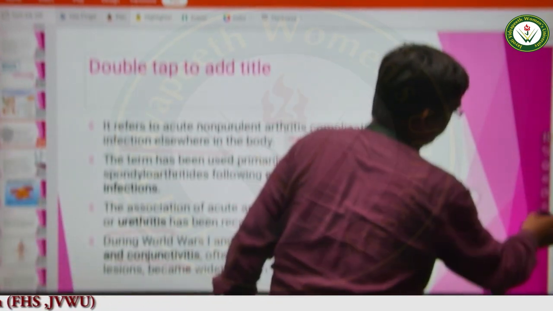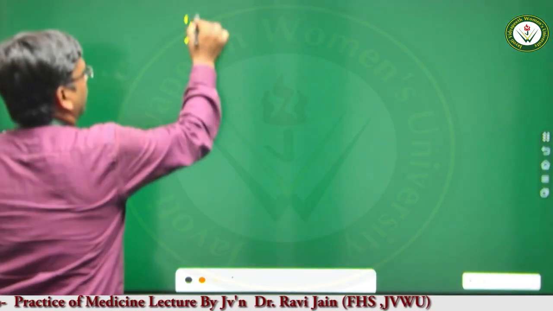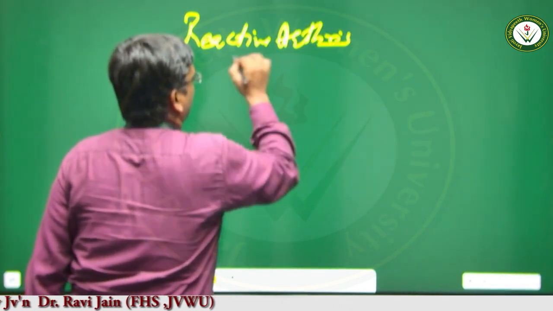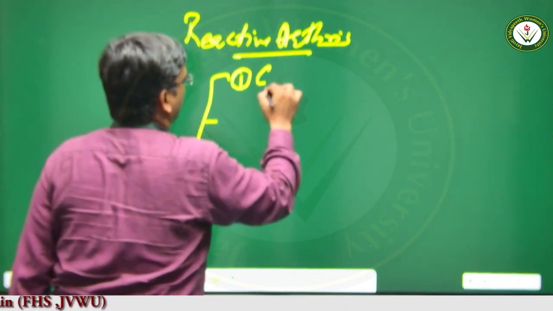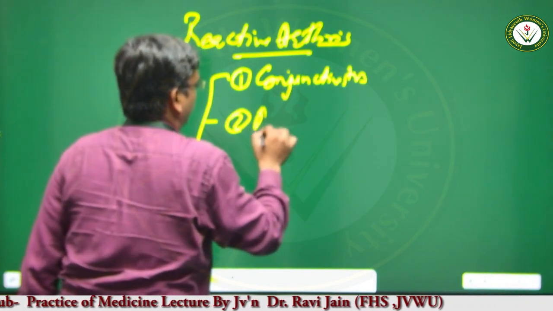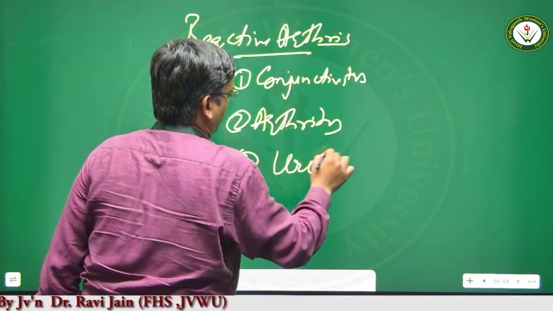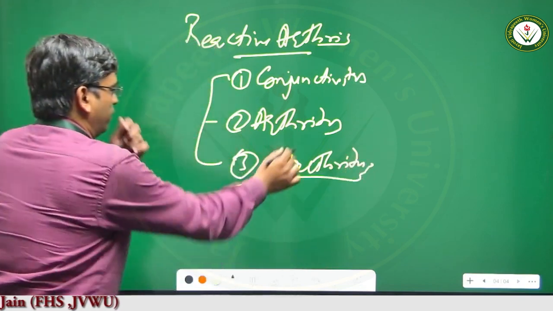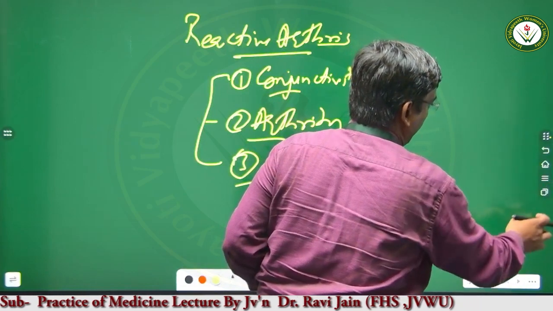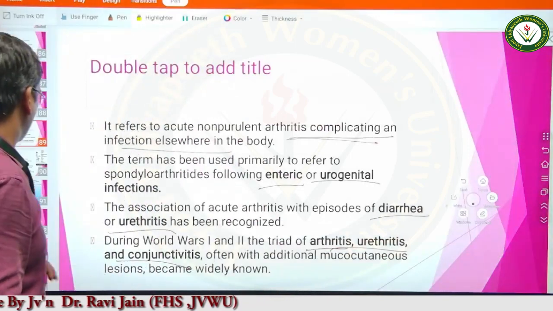Let us again remember this thing. Reactive arthritis constitutes a triad of conjunctivitis, arthritis and urethritis. These were the features with which the patients were coming in during World War I. The soldiers who were coming were actually suffering from reactive arthritis, but they were misdiagnosed.